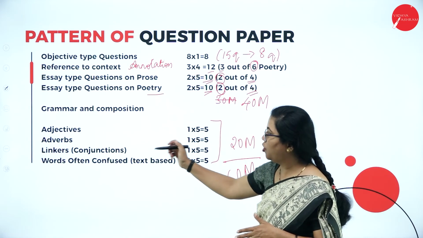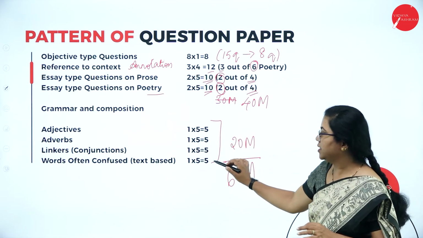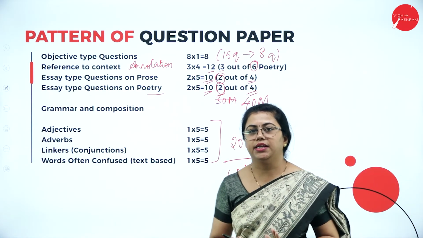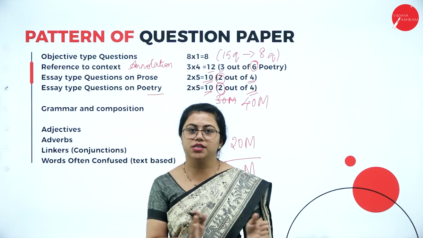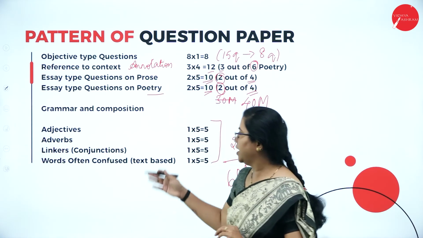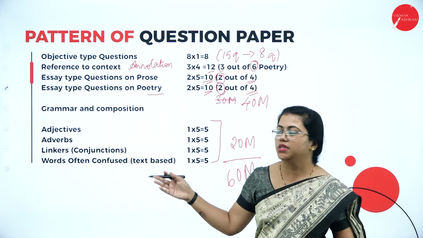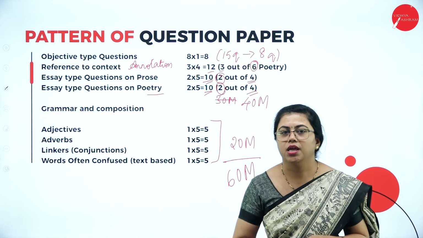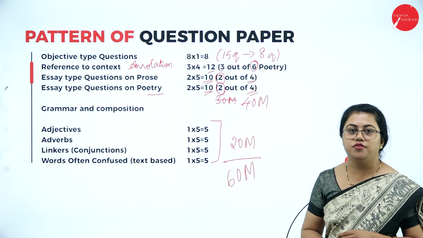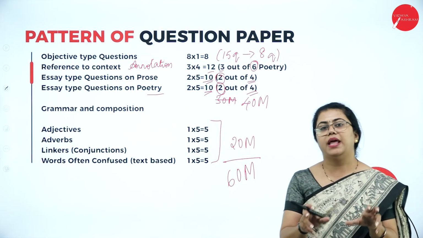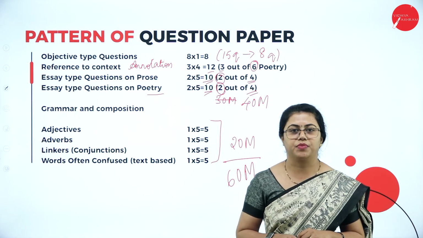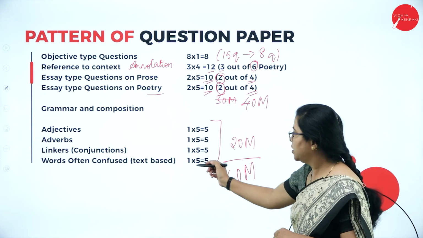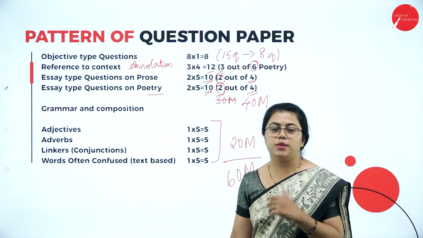Coming to this, you have 5 marks each. For adjectives, 5 questions will be there, and you need to identify the adjectives. Linkers also will be for 5 marks, fill in the blanks. Here again you will have identification of adverbs, 5 questions for 5 marks, 1 mark each. Then at last you have words often confused. You may have to fill in the blank using the words given there, so you need to be clear about what word you are going to use. That also will be for 5 marks, 1 mark each.